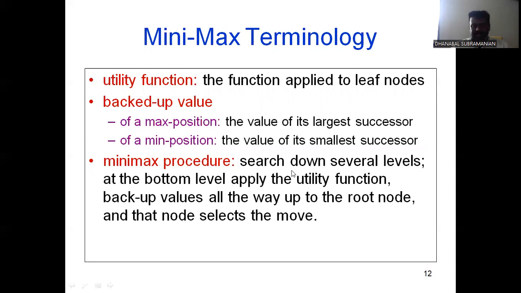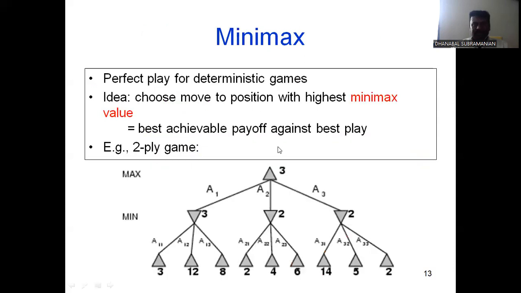Minimax procedure: search down several levels. At the bottom level, apply the utility function, back up values all the way up to the root node, and that node selects the move. Just to take a simple example, I am going to explain the Minimax methodology. Perfect play of deterministic games. Idea: choose moves to positions with the highest Minimax value, the best achievable payoff against the best play.